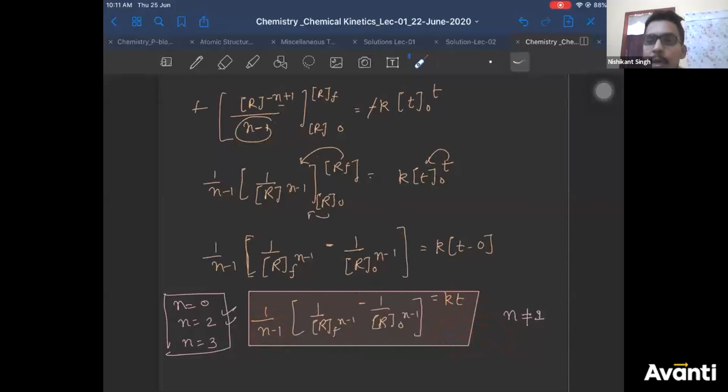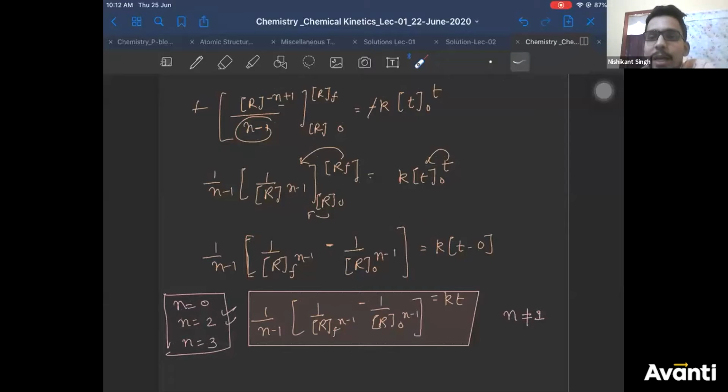Time cannot be infinity, right? Reaction cannot be continued for infinite time. Therefore, for first order reaction, we cannot apply this. We'll derive separate formula for first order reaction, right? I hope it is clear now.